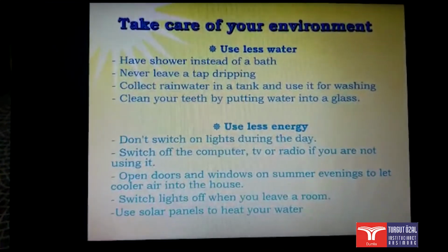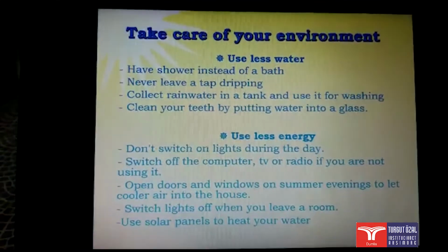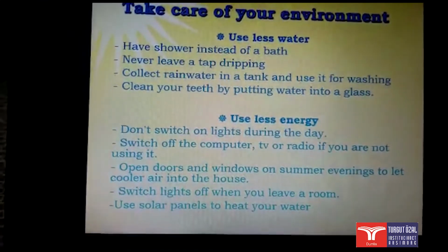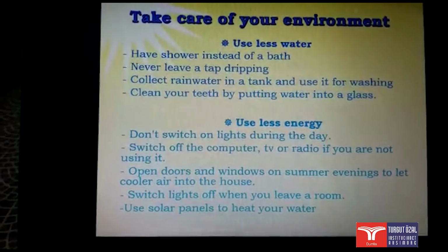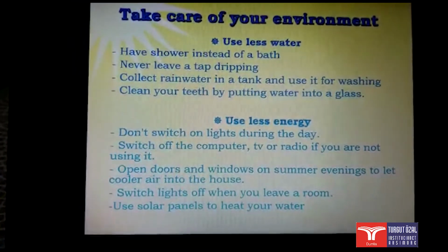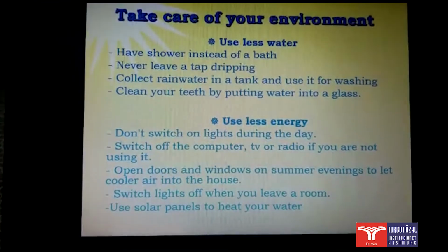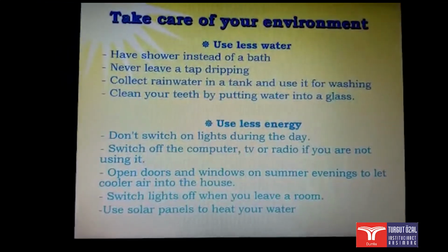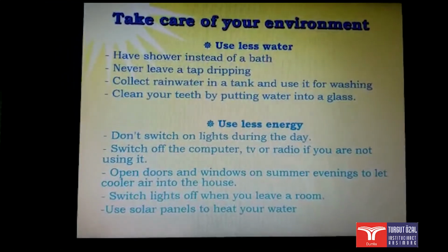Take care of your environment. But how can we take care of our environment? Use less water and less energy. For example, switch off the computer, TV, or radio if you are not using it. Switch the lights off when you leave a room. Don't switch on lights during the day, etc.